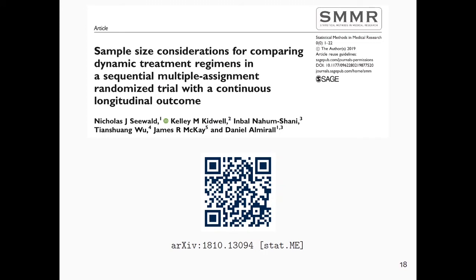As I mentioned earlier, the special case of 3 time points has appeared in Statistical Methods in Medical Research. The author-accepted manuscript is also on the archive.